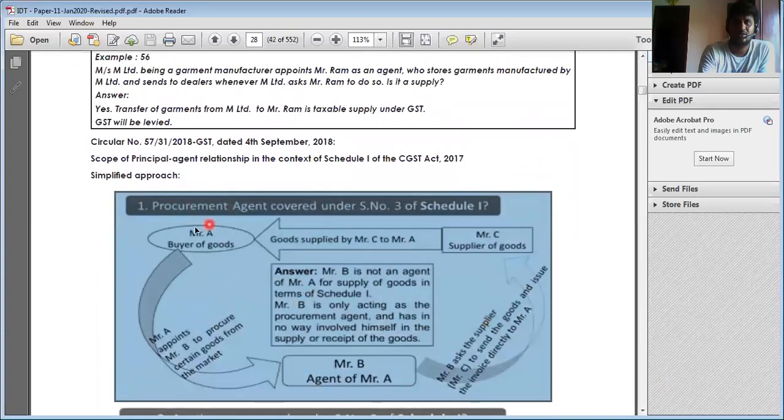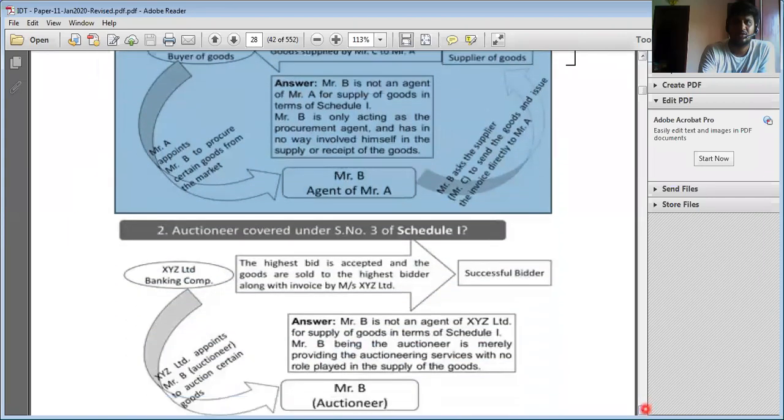If I'm acting like a procurement agent, yesterday we were just explaining the scenarios. I am appointed as an agent, and he is asking me to find any person who supplies such goods. I find one person, Mr. C, but Mr. C is directly supplying to Mr. A, so I will not be considered an agent. Even though I'm acting like a procurement agent, this transaction shall not attract GST here. This is a separate transaction. So both transactions are different, right?